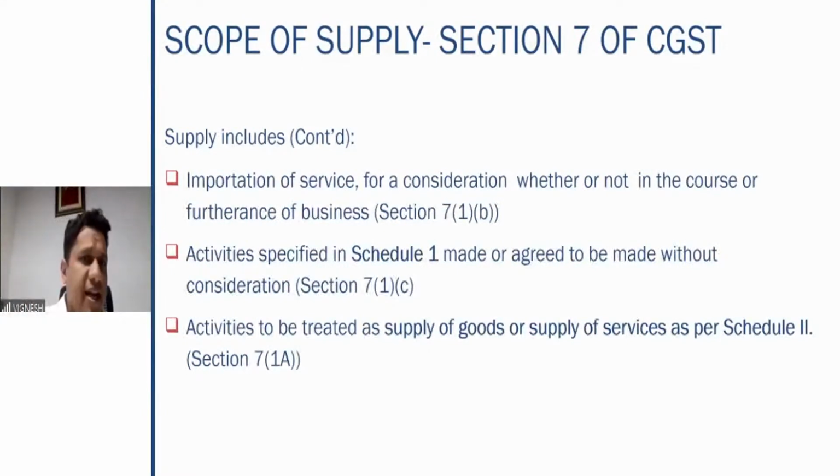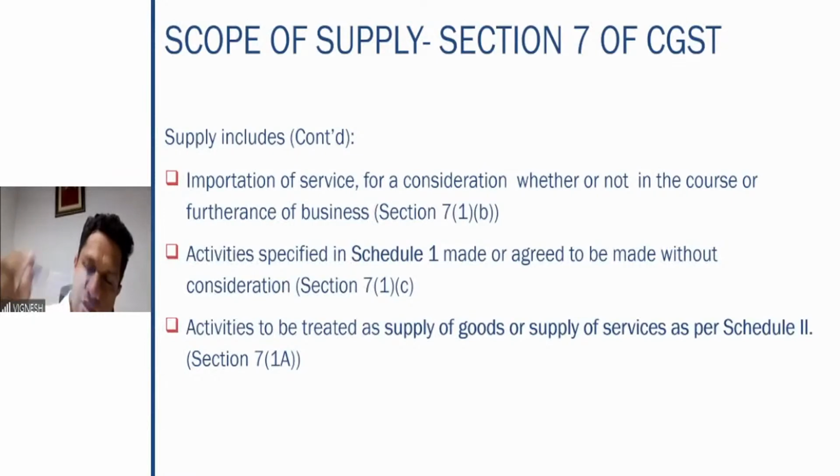Understood? So the first criterion to be selected for the GST to be attracted is supply. If it is supply, the next question is whether it is a taxable supply or it is an exemption. Next point. Activities specified in Schedule 1, made or agreed to be made without consideration.